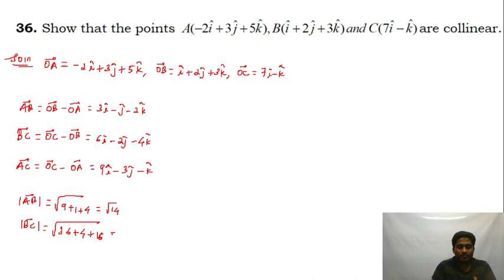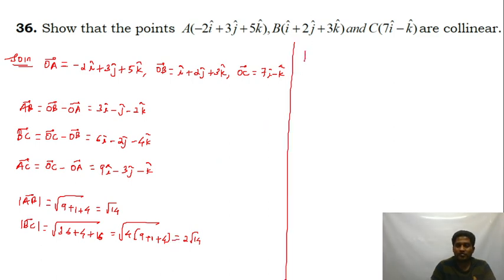I'm going to take 4 out, so this becomes 9 plus 1 plus 4. So that's equal to 2 root 14. And then modulus of AC. Mod AC is equal to root of 81 plus 9